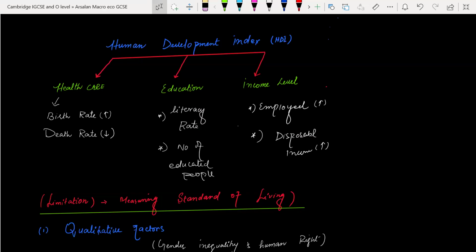For example, if my income is 2 lakh and I have to pay 50,000 tax, after I pay this tax, the rest of the amount, 1,50,000, is called disposable income. If the disposable income is high, it means the living standard of that country is high.